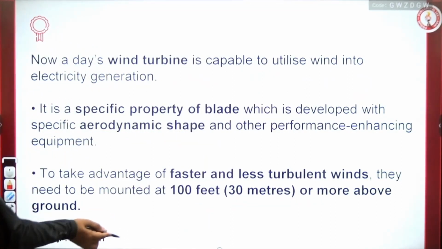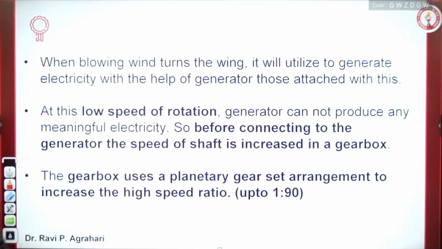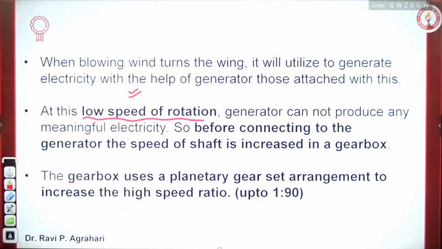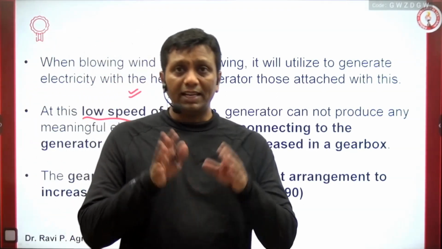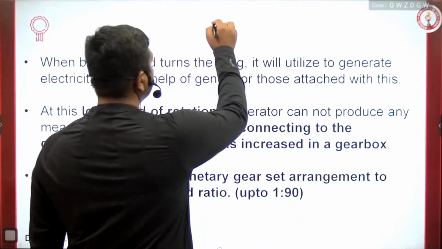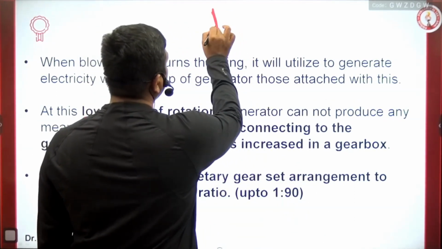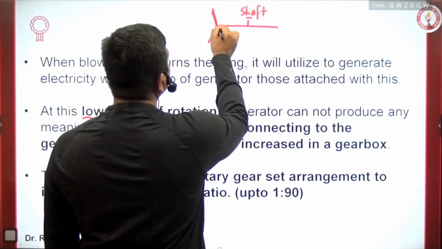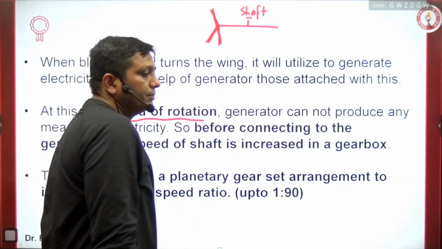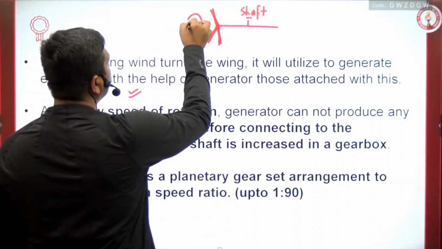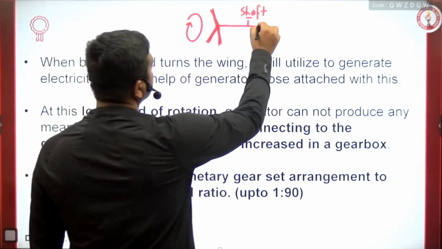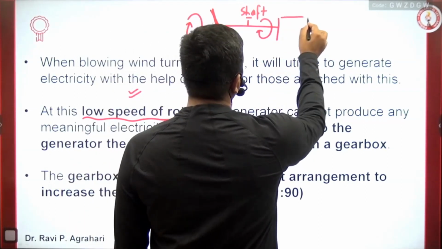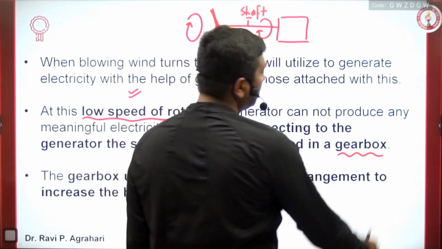Some more information I just want to tell you in the case of wind energy generation. There is a low speed of rotation here, guys. Those wind fans are connected. Suppose this is a fan. This fan is connected with the help of a shaft. This portion is called a shaft. So through the shaft, these wind fans are connected together, guys. If the fan is rotating very, very slowly, ultimately the shaft is also rotating very, very slowly. But guys, the backside has what? The presence of a gearbox.